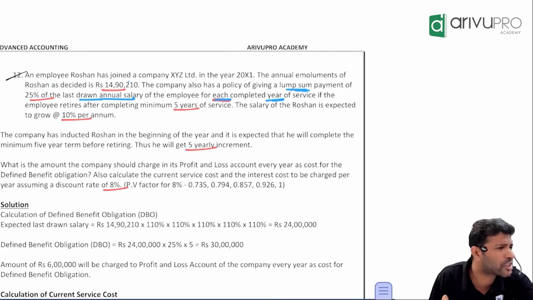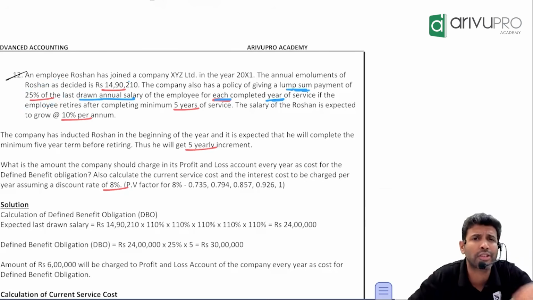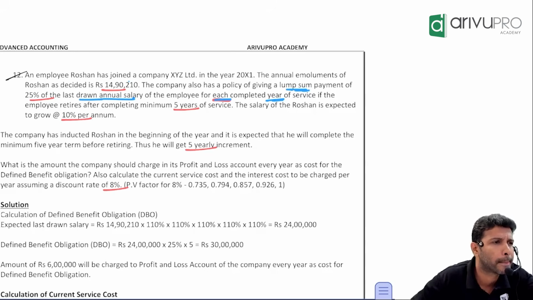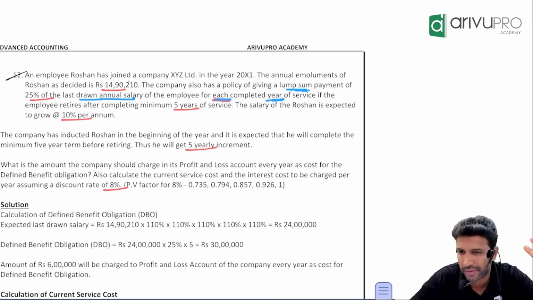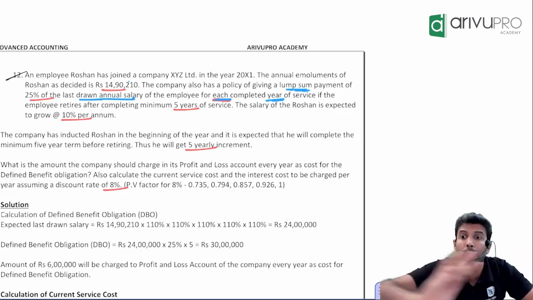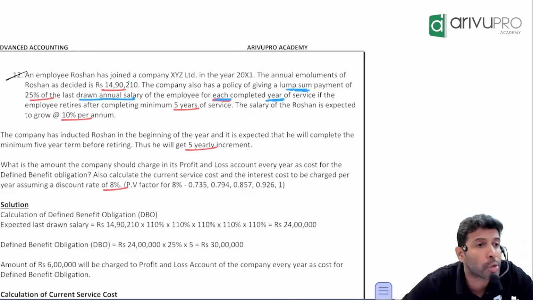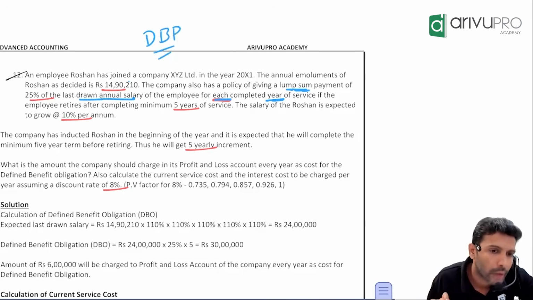Now, same like gratuity calculations, but here it is calculated at what? 15 by 26 or 25%? 25%. So what's the formula of this benefit? 25% of last drawn annual salary multiplied by number of years of service. Easy. That's how the company is giving benefit. Company has an obligation to pay the full benefit. DCP or DBP? DBP.